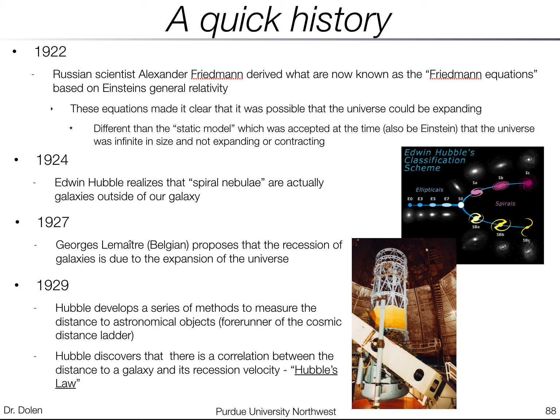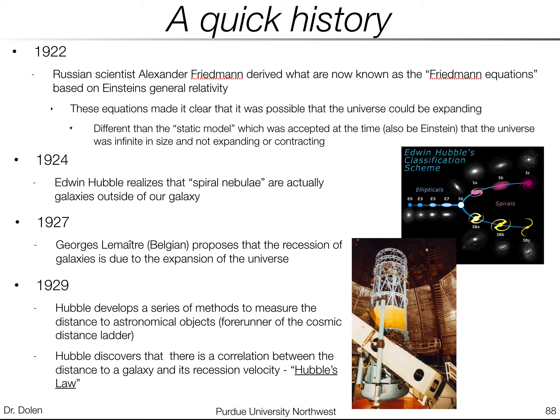In 1924, Edwin Hubble did some further research and discovered that these spiral nebulae, these objects that everybody was observing, were actually galaxies outside of our galaxy, so it took a little while for everybody to realize that fact. In 1927, Lemaitre from Belgium proposed that the fact that a lot of galaxies were moving away from us was due to the expansion of the universe. So we'll talk more about that in a couple slides.